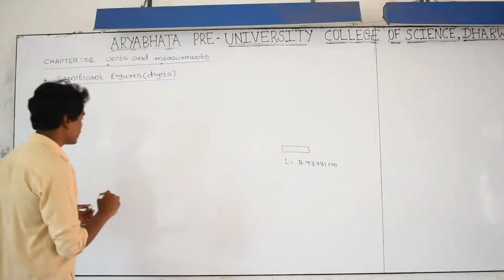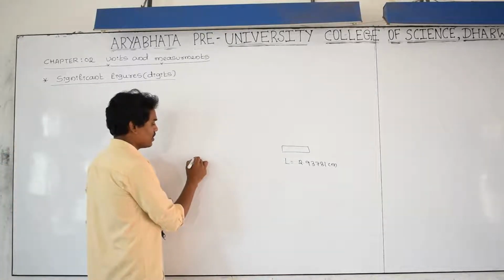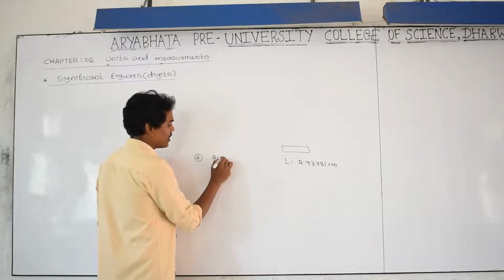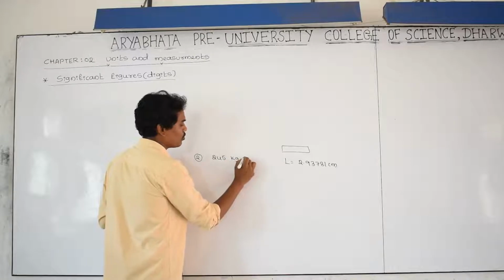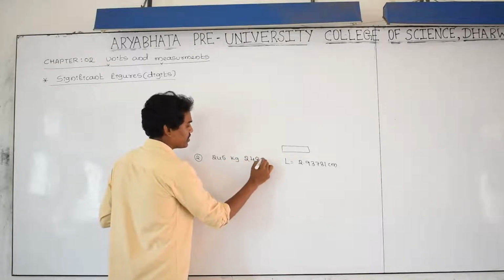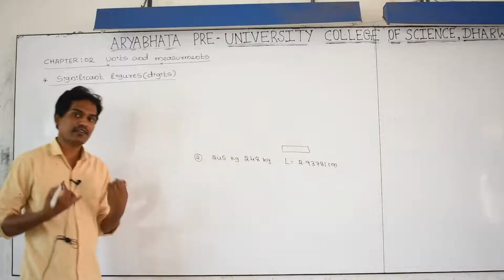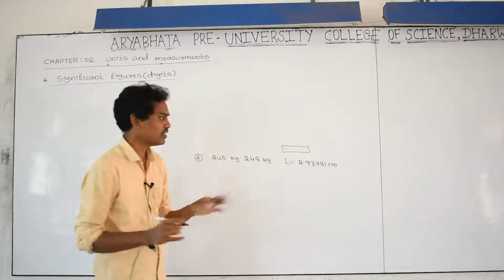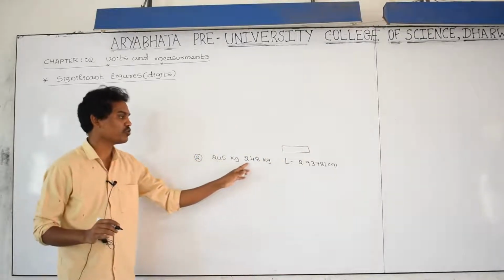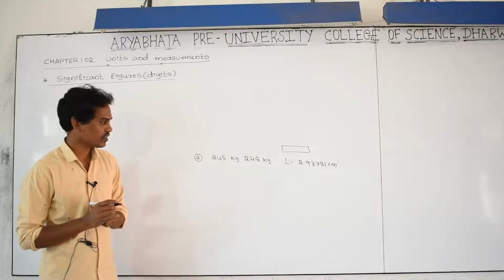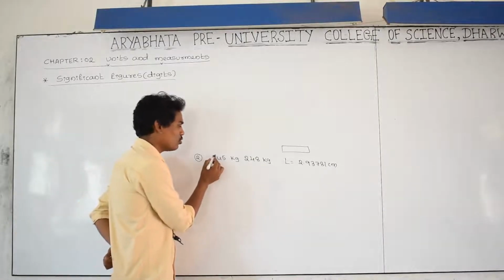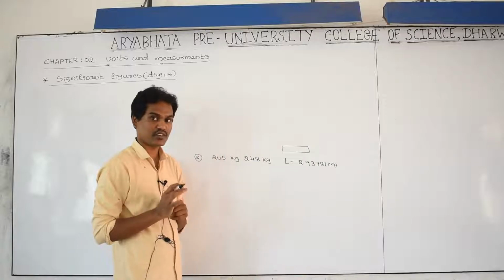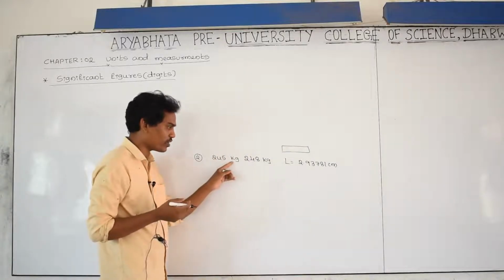For example, one more example I would like to tell you. My mass is 245 kg to 248 kg. I am just telling my mass. The mass of this subject is around 245 to 248 kg. Here 200 is the range. I don't know the exact mass of the subject, so I am telling you 245 kg to 248 kg.